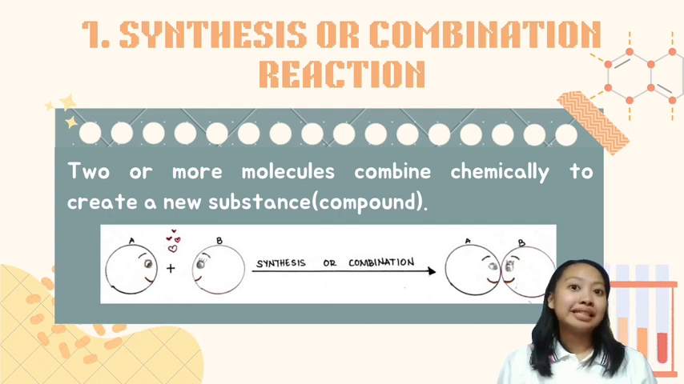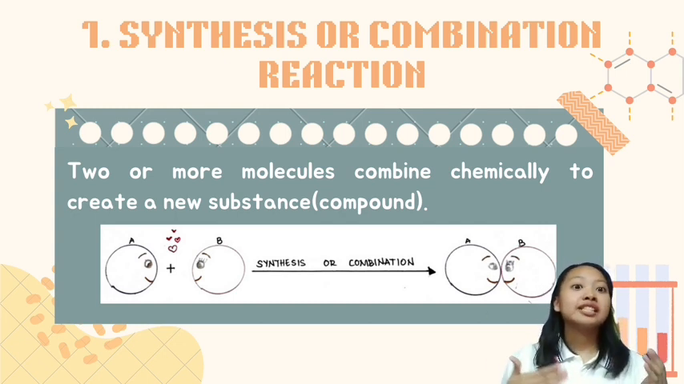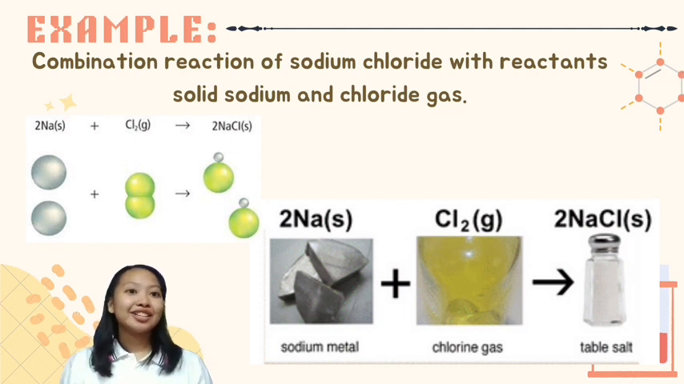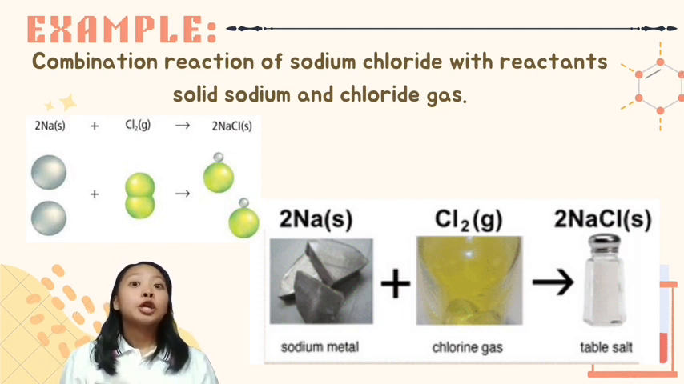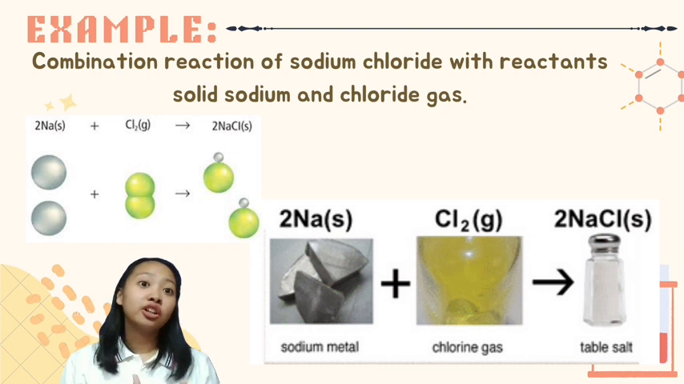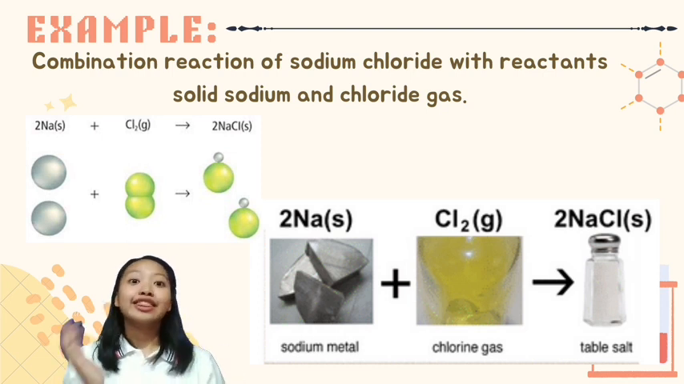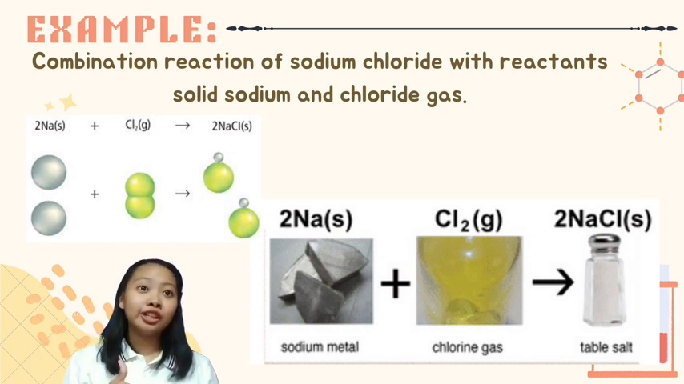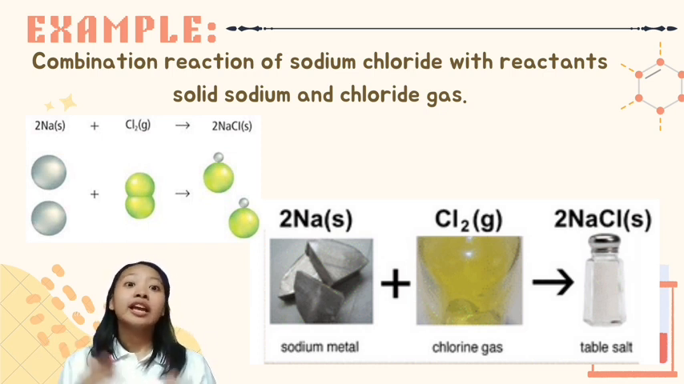One of the most basic types of reaction is the synthesis reaction, wherein a number of simple compounds combine under specific physical conditions to produce a single product. A compound will always be the final outcome. For instance, consider the combination reaction of sodium chloride with reactants solid sodium and chlorine gas. Therefore, we have 2 solid sodium atoms that react with chlorine gas to form sodium chloride. In other words, the product was common salt.